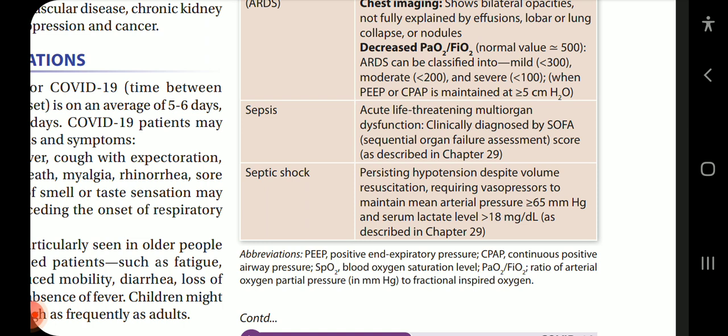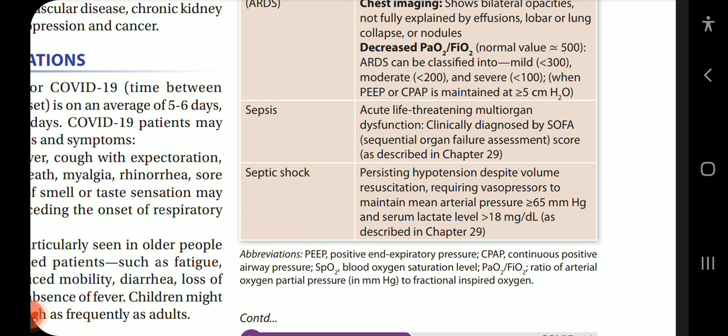PEEP means positive end expiratory pressure. CPAP means continuous positive airway pressure. SpO2 means blood oxygen saturation level. PaO2 upon FiO2 means ratio of arterial oxygen partial pressure in millimeter of Hg to fractional inspired oxygen.